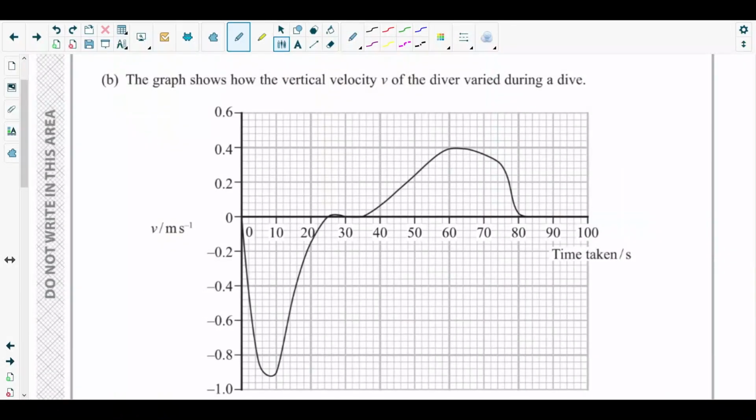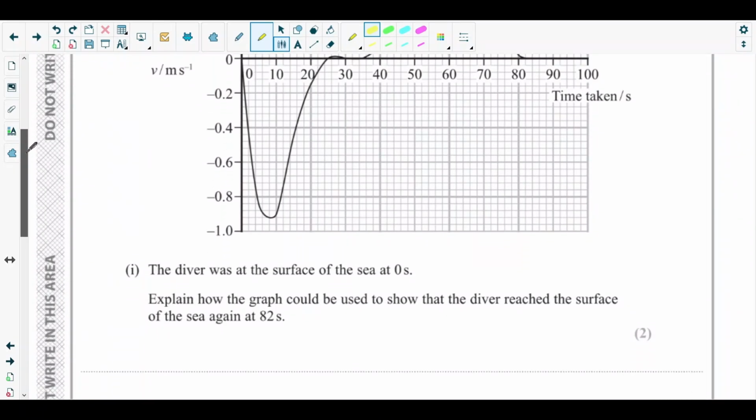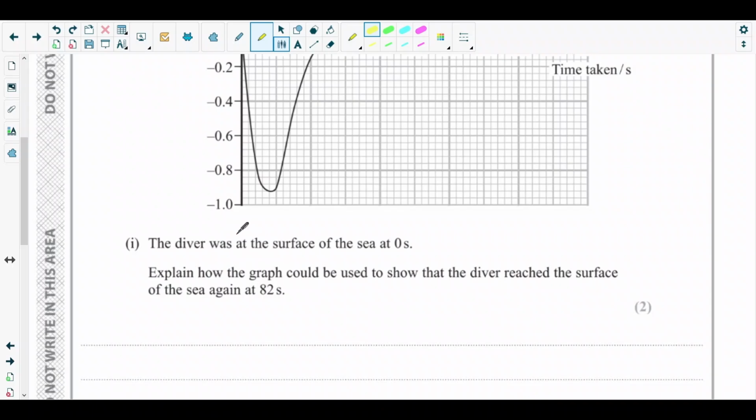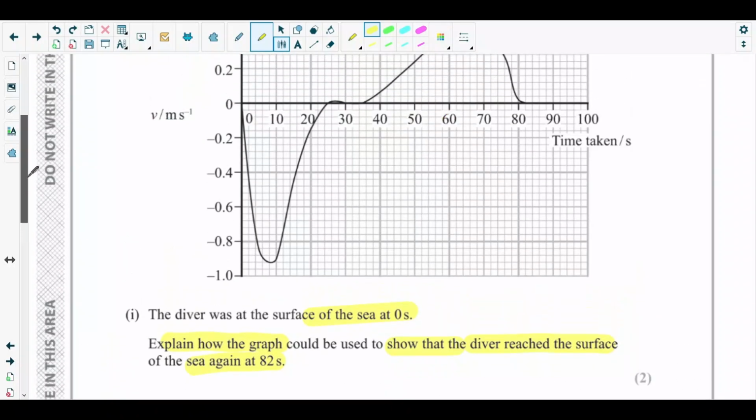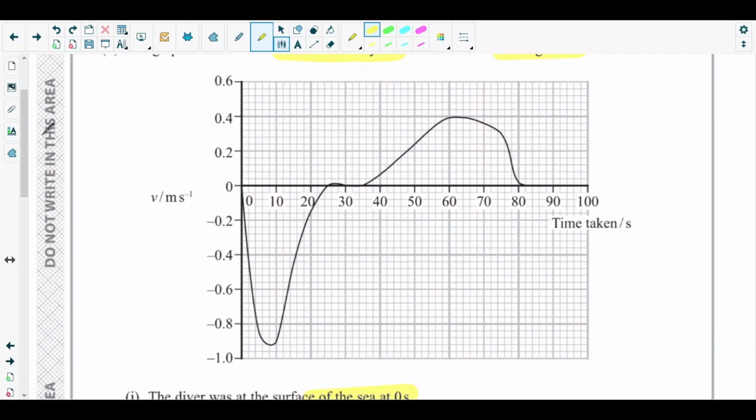Okay, next is part B. So here the question says the graph shows how the vertical velocity v of the diver varied during a dive. Okay, so this is the velocity time graph given. Part 1 here says the diver was at the surface of the sea at 0 second. Explain how the graph could be used to show that the diver reached the surface of the sea again at 82 second. Okay, so how does this graph show that at 82 second the diver is on the sea water surface?